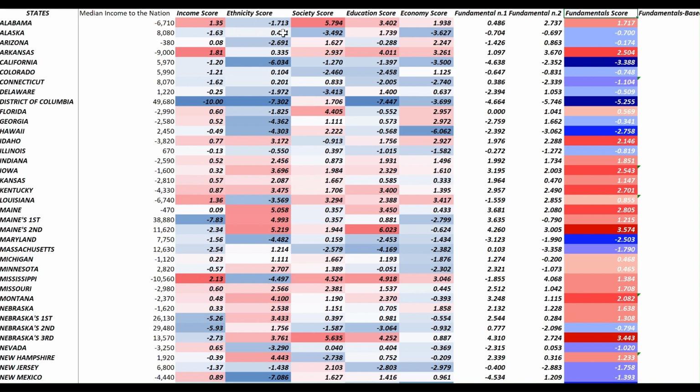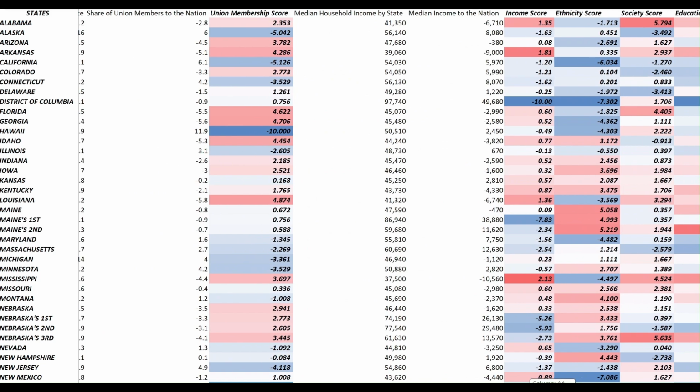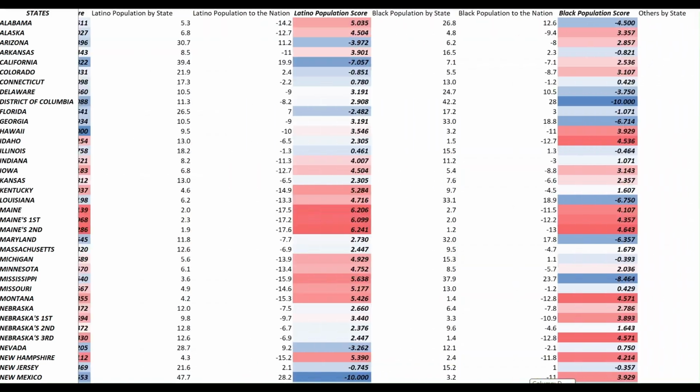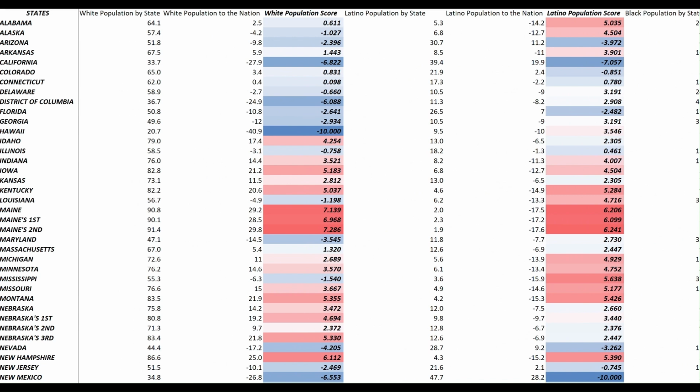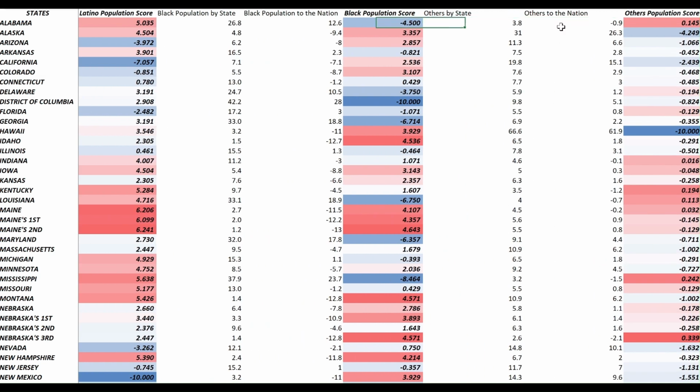So let's start with the ethnicity score. For the ethnicity score, we need to look at the demographic makeup of a state. It's not a generalization, it's really what happens in elections. White people tend to vote more Republican, while non-white people, like Latino and Black and also other populations, for example the Asian population, tend to vote more Democrat. Of course, not with the same shares. The most Democratic group is the Black population, a real Democratic stronghold.